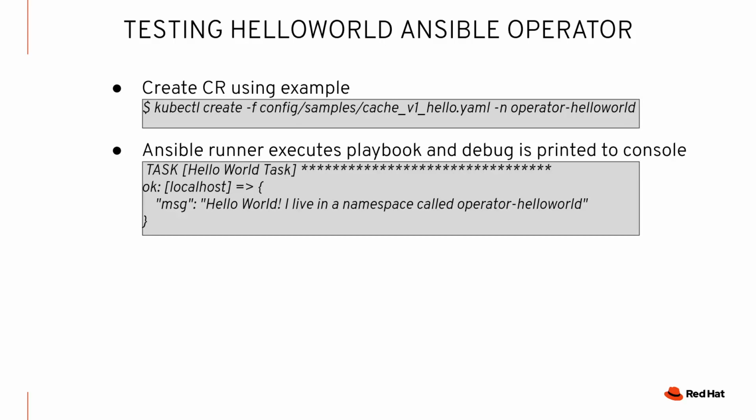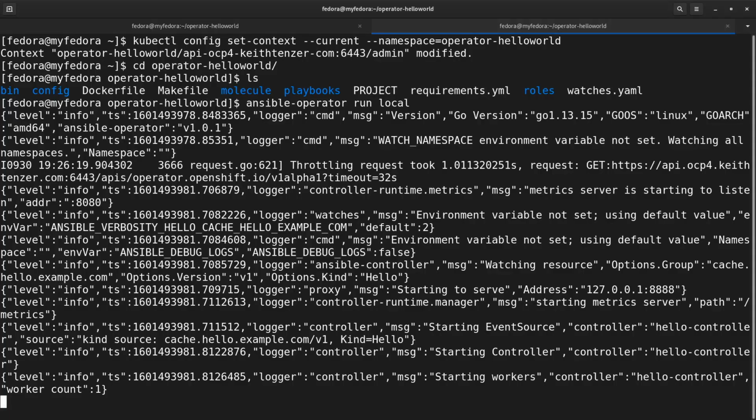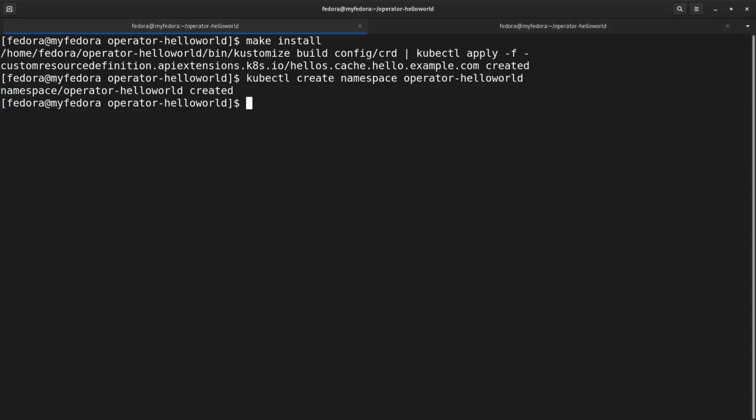So in order to do that, we're going to need to create a CR. Again, we already have the YAML file for it with our parameter. So we're going to create the CR and make sure we specify the correct project. That's always good practice so that you know where things are being generated. So we're going to use kubectl create -f for file, config, samples, and our CR, and again -n for the namespace operator-hello world, and it's going to generate it now.